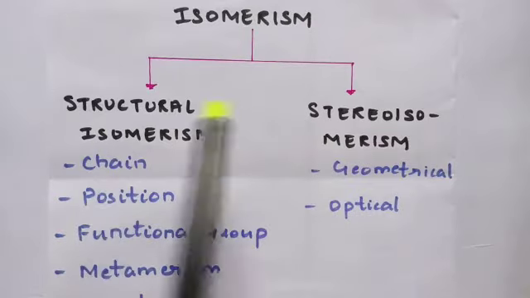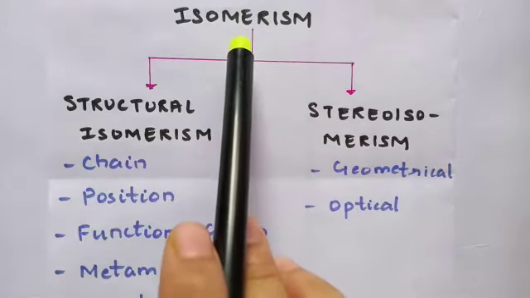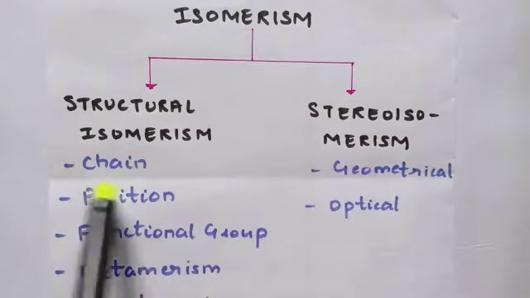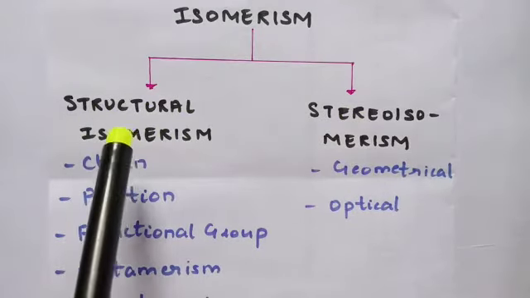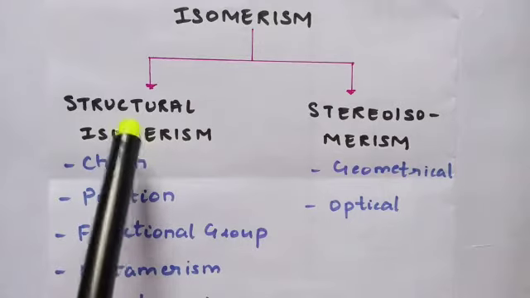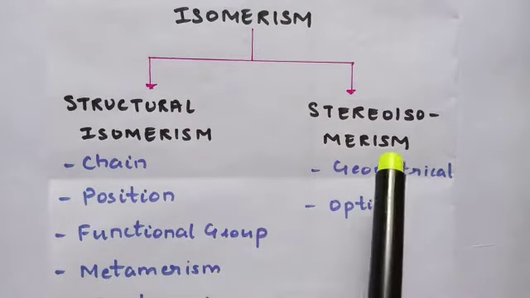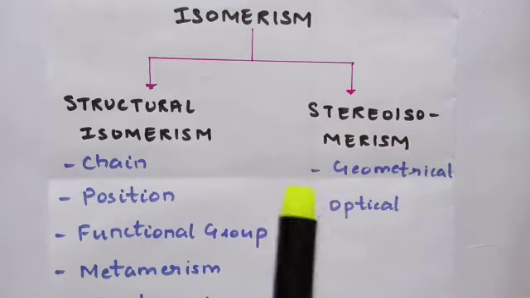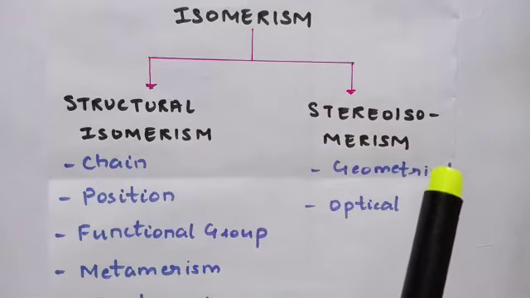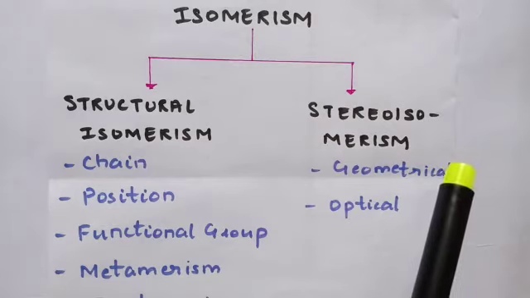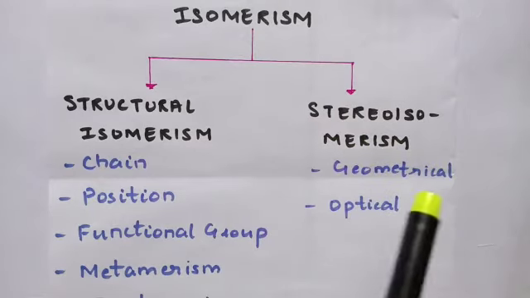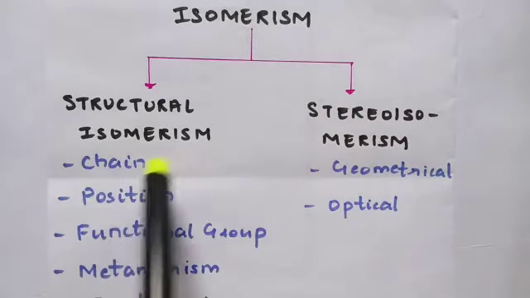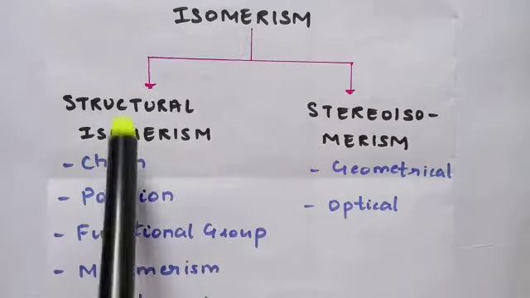That is obviously because both of them are types of isomerism, so the molecular formula of the compounds is going to be the same. But in the first one, the structural formula will be different, whereas in the second one, stereoisomerism, the structural formula will also be the same, but the arrangement of the groups or atoms in space is going to be different. Now students, in this particular chapter, we will be discussing structural isomerism only in detail.